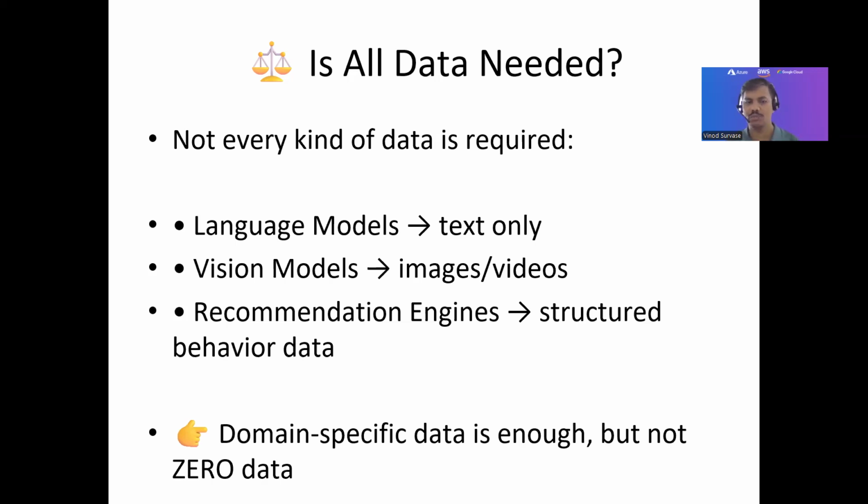And then there are other models, including vision models and audio and video capacities, which also work on images, videos, and audios. And recommendation engines give us structured behavior data. So in short, there are different models which work on different kinds of data sets, including audio, video, text, and images, and basis on all of that, they provide and generate.